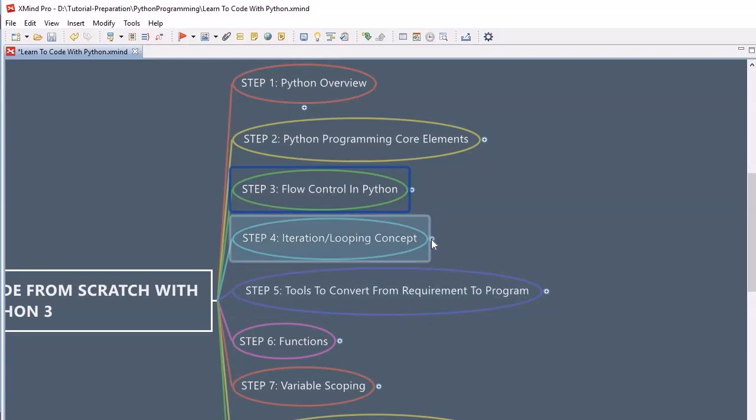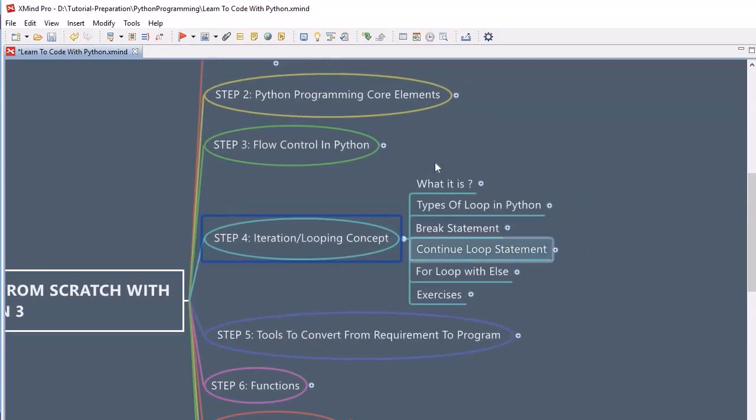So let's look into the topics. What are the topics we are going to cover? We are going to look into what loops are, then how many types of loops we have in Python. Then we will look into the break statement, which is a very important concept. Then we will look into the continue statement. After that, we will look into the for loop with else block. And we will do all this with exercises so that you will be very comfortable at the time of using it. So what is a loop?